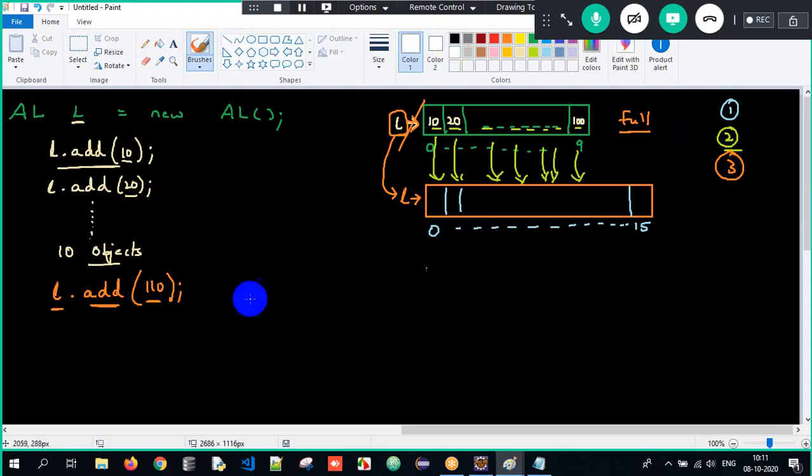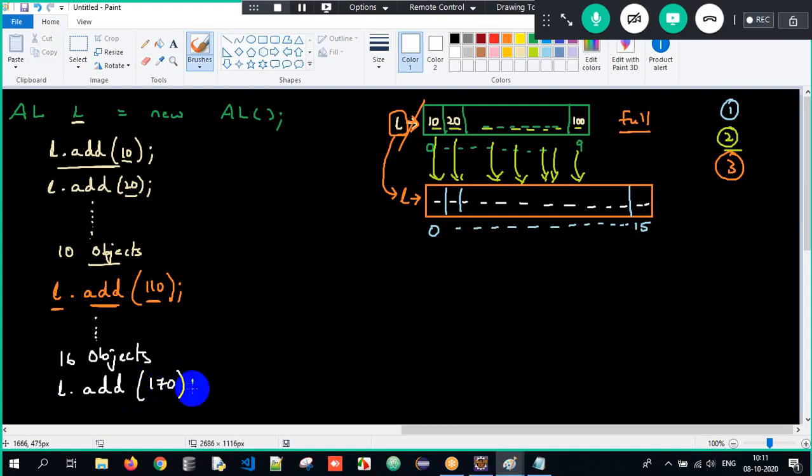Now imagine you have entered all the 16 objects, meaning the second array is also full now. Now you try to add the 17th object here: L dot add of 170. What did you understand? You are adding an object into a collection. L is an array list, and array list is a type of collection. Now when you are adding 170, your array list is full here. What will happen once the array list is full?